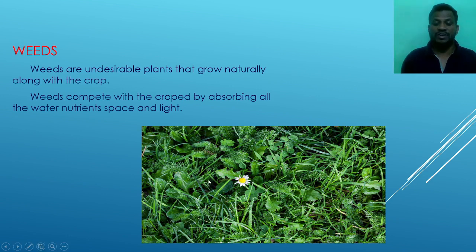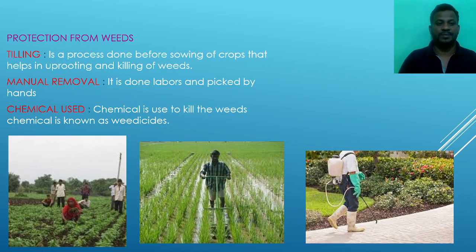So totally we can say that these are unwanted plants, undesirable plants, unusable plants grown along with the crops. They will affect the crops by absorbing the water and nutrients. They absorb the sunlight. These are the weeds here.